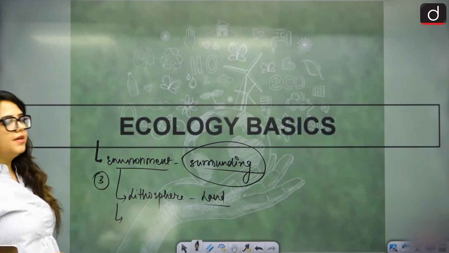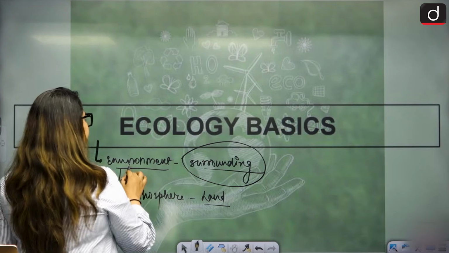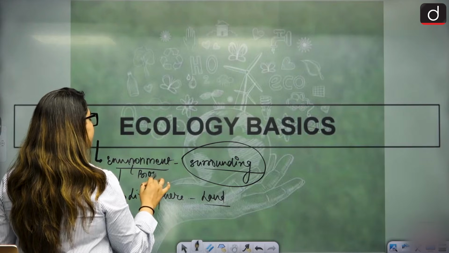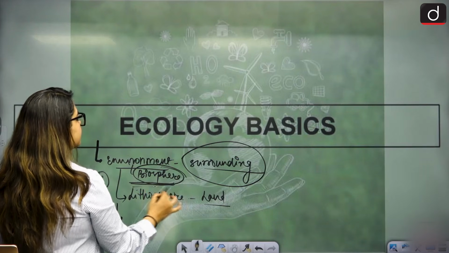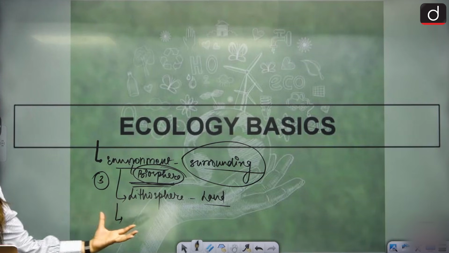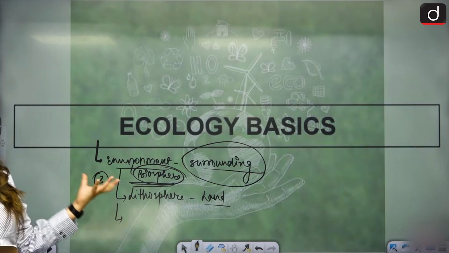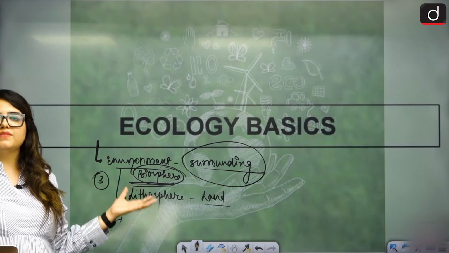We see biosphere, the entire biosphere that we see around the earth, comprising of the lithosphere, water resources, and air resources. All these things basically compile all together into biosphere, which is all together compiling into Earth's atmosphere as well.